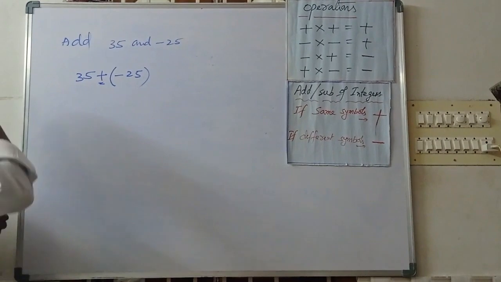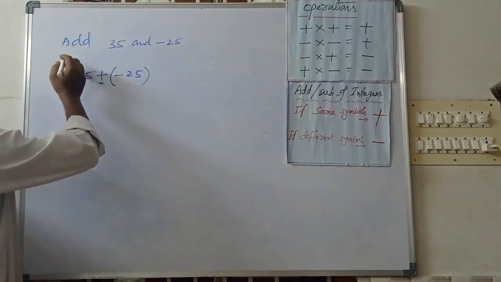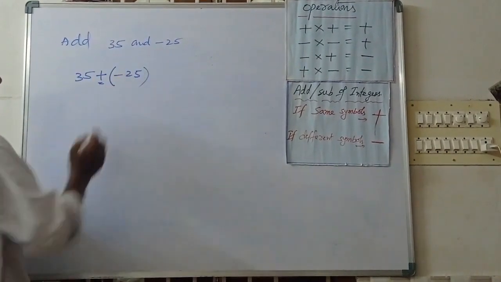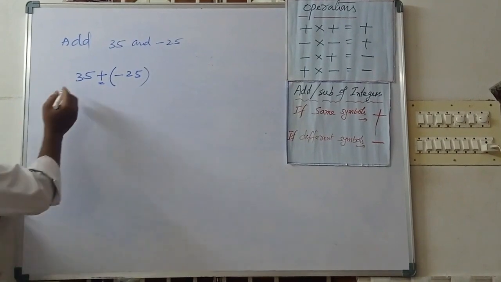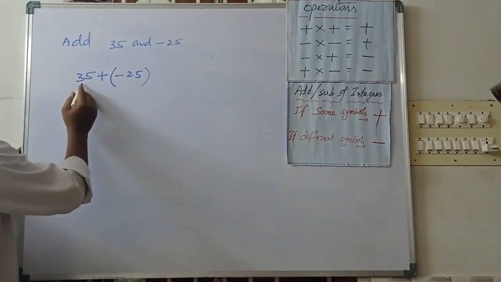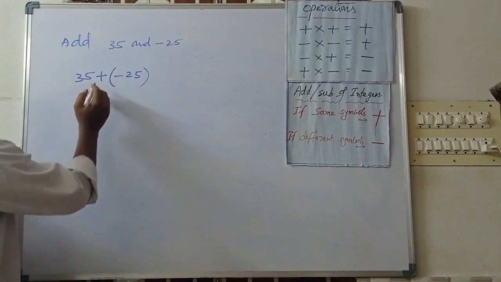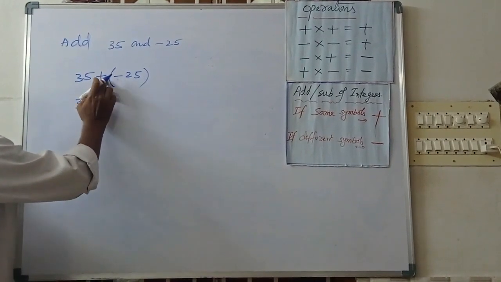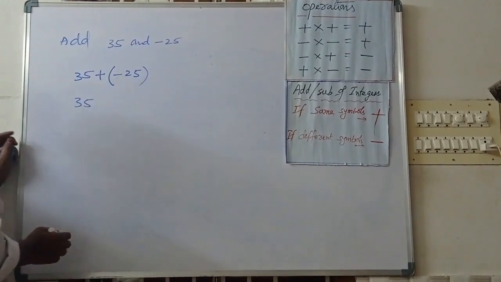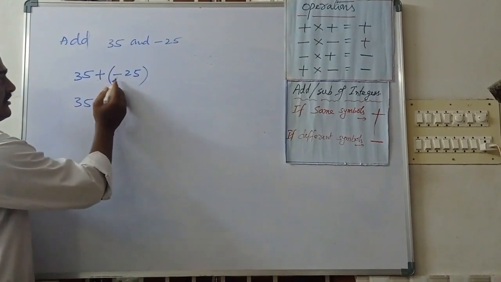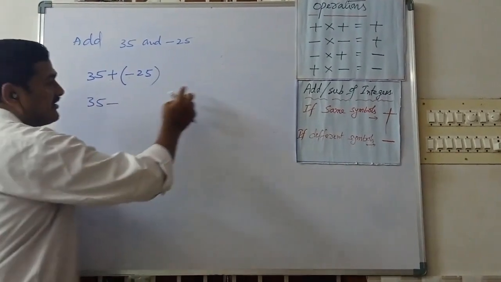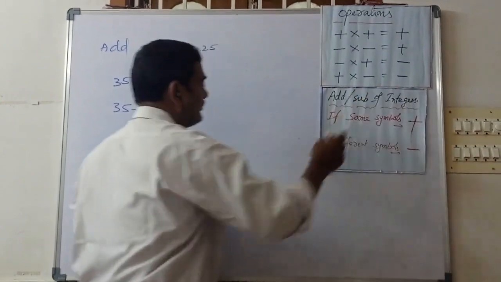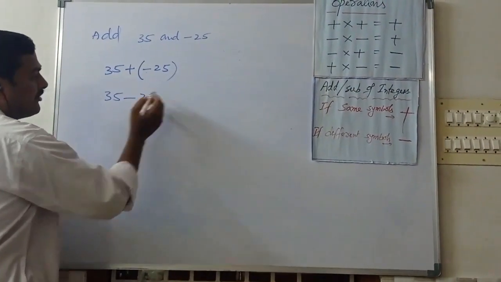Here it is addition only, but observe, we can add 35 and minus 25. So 35, here plus, minus. Here in between, no symbol means what is the meaning? Here multiplication is there. Plus into minus, what will happen? Minus 25.